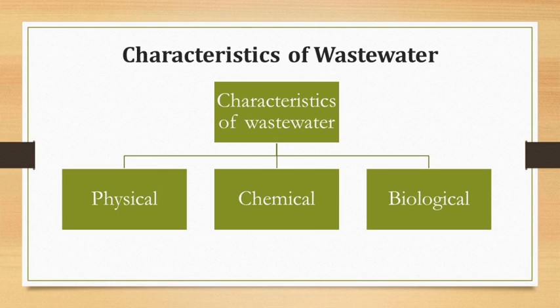In chemical characteristics we discussed the pH of water, hardness, alkalinity, chloride, residual chlorine, then DO, dissolved oxygen, then BOD, biochemical oxygen demand, then COD, chemical oxygen demand, and total solids. And the biological characteristics are MPN, most probable number, or E. coli or bacteria present in water.